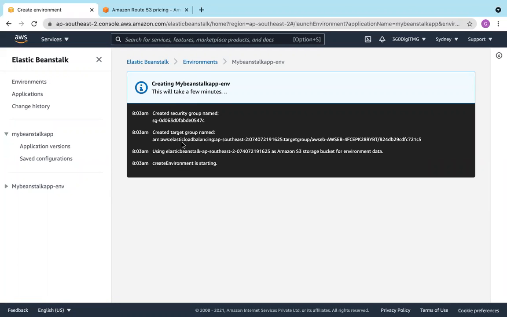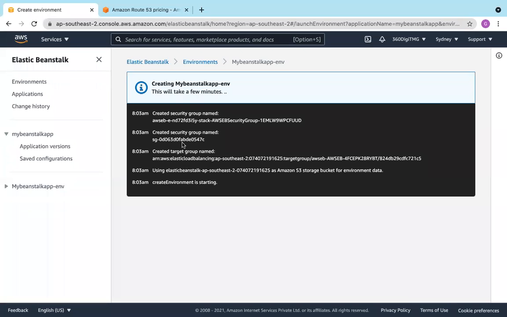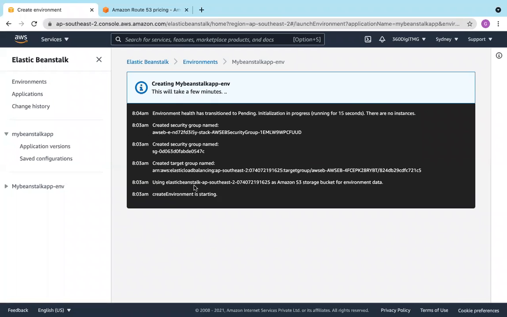What does this S3 bucket contain? Templates and details of what has to be created. An EC2 instance has to be created. What is your EC2 configuration, etc. All those details will be first stored in your S3. That's what is done. Now create environment is starting once again. First, it has created the S3 bucket.